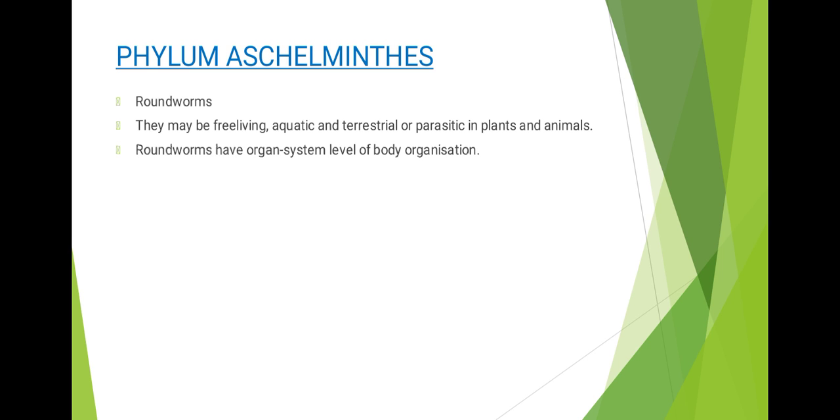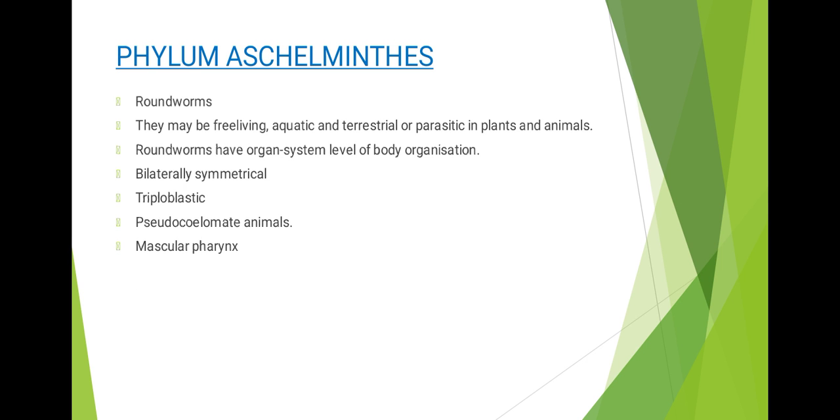So you have to remember in Platyhelminthes we had organ level of organization. Now here we are starting the organ system level of organization. They are bilaterally symmetrical, triploblastic, and they are pseudocoelomate animals. So these are the only group we are having here which are pseudocoelomates.